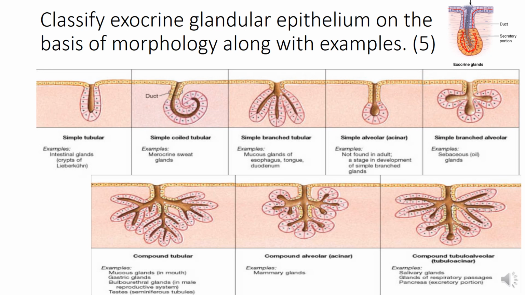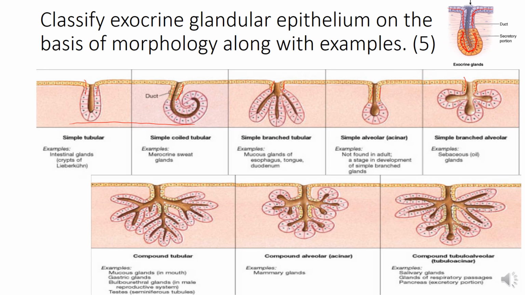Depending upon the branching of the ductal part, we classify it into simple glands. In simple glands, you can see the ductal part is straight and not branching.